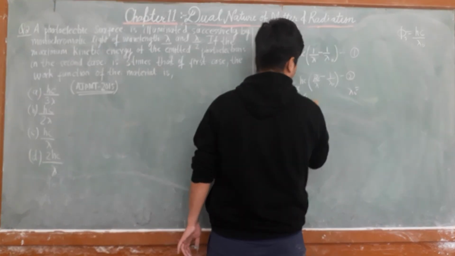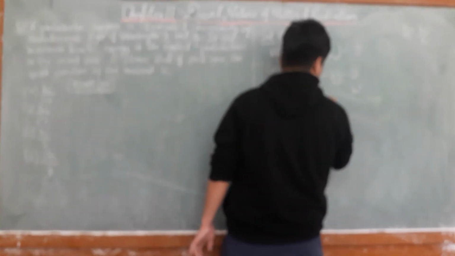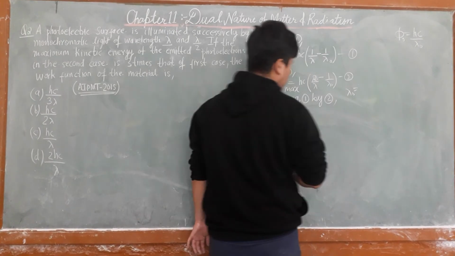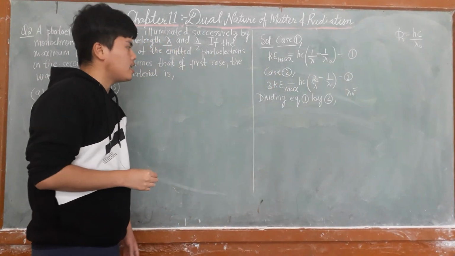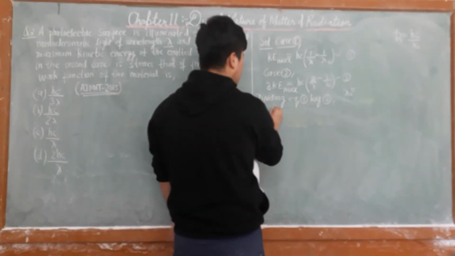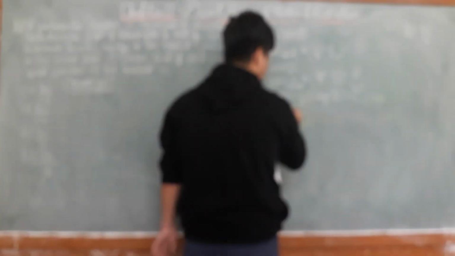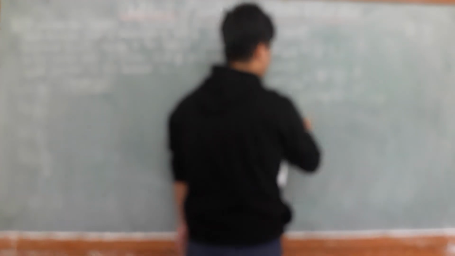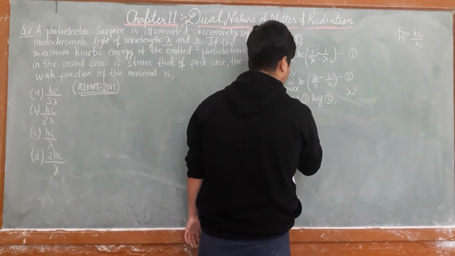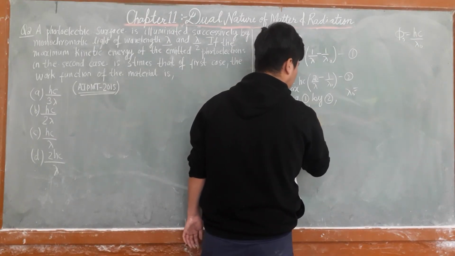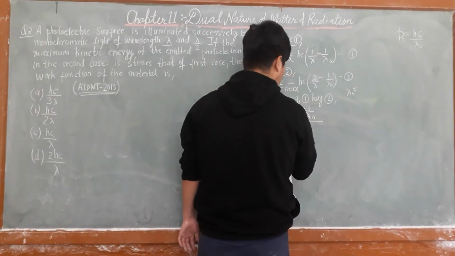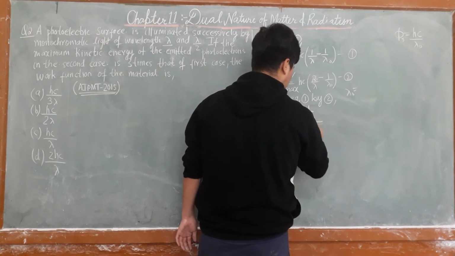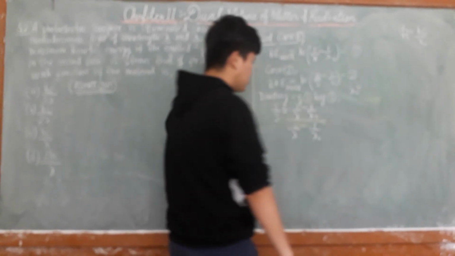Equation number 1 divided by equation number 2, so we get 1 by 3. Kinetic energy cancels and hc cancels on this side, so we have 1 upon lambda minus 1 upon lambda naught, upon 2 by lambda minus 1 by lambda naught. This is your equation.